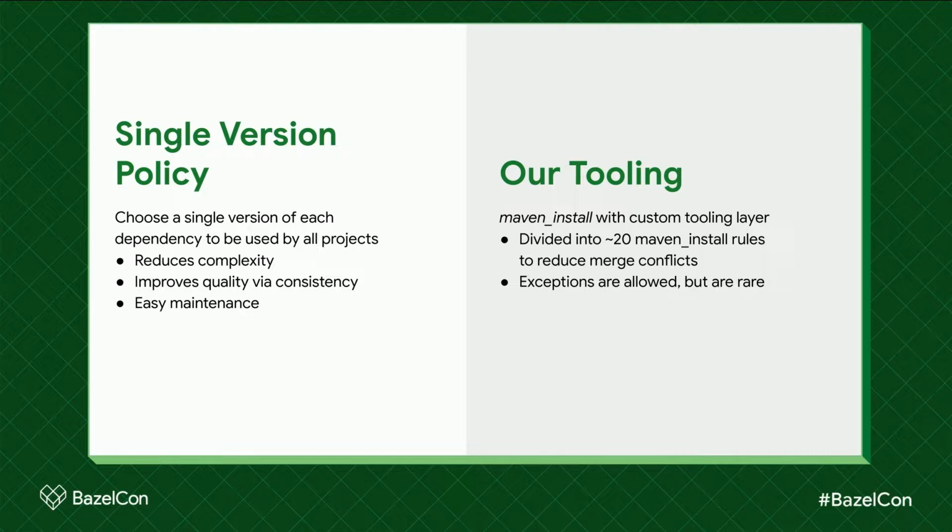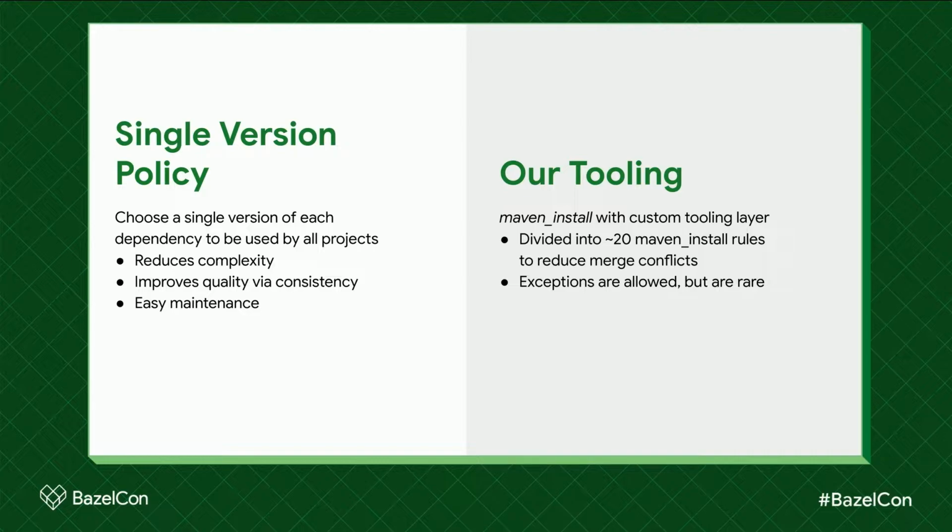We had a single Maven install rule that had all of our dependencies in it, and that would generate a lock file. That worked fine until we got to about 500 dependencies. Then we started having a lot of merge conflicts. Developers complained that they couldn't get their PR through because they kept having a conflict in the lock file.